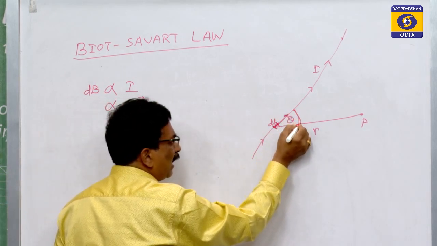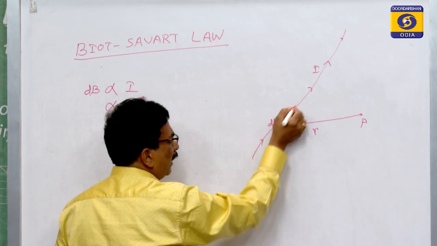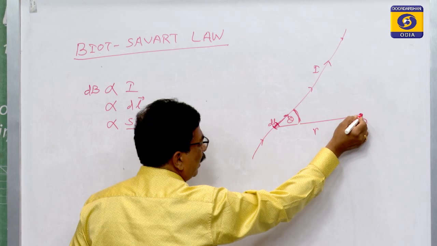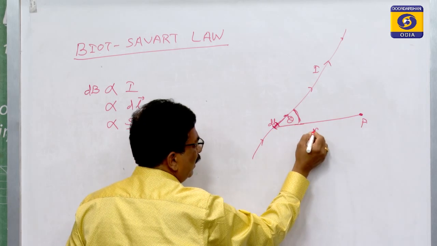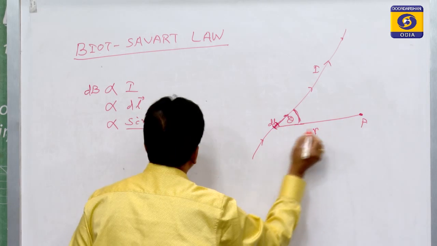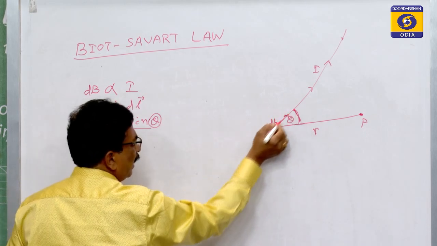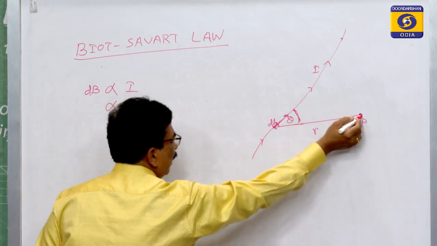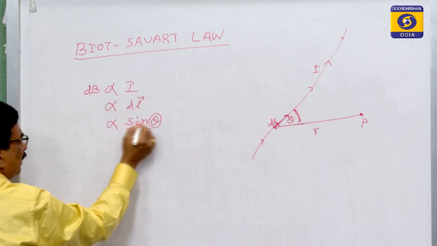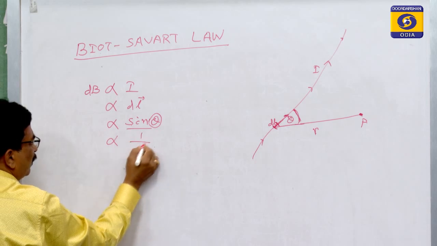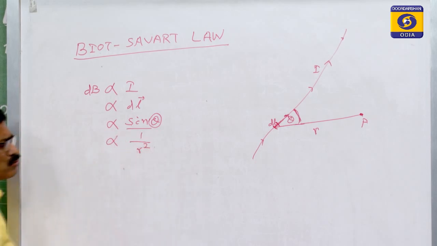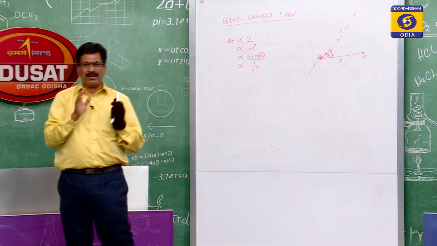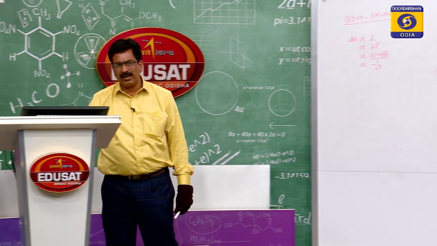Theta is the angle between the vector element and its position vector, the point from where we have to find the magnetic induction. If that distance is r, then theta is the angle between the tangent drawn at the small element and the line of connection, then sine theta, and it is inversely proportional to the square of the distance. The Biot-Savart law depends purely upon these four factors.